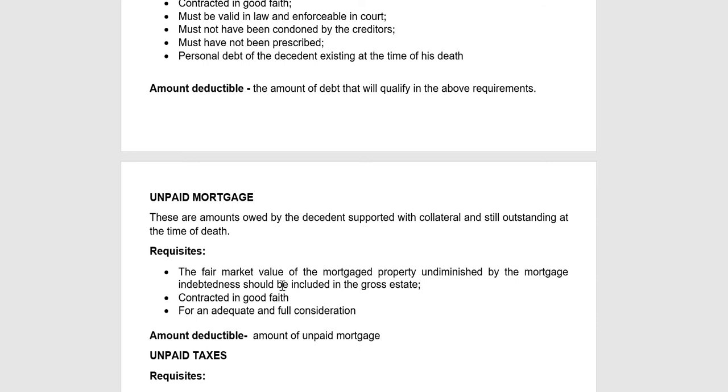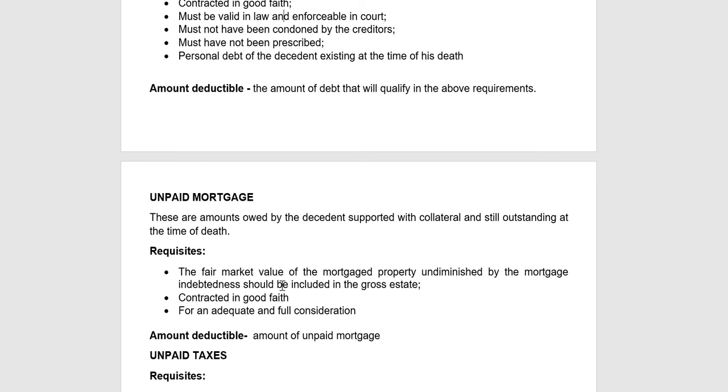So, ang requisite niya, dapat the undiminished value, or the fair market value of the property mortgaged, undiminished by the mortgage, should be included in the gross estate, no? And then it must be contracted in good faith and for an adequate and full consideration. So ang rule lang niya, dapat nasa gross estate ang fair market value sa property, and then magdeduct lang ka,